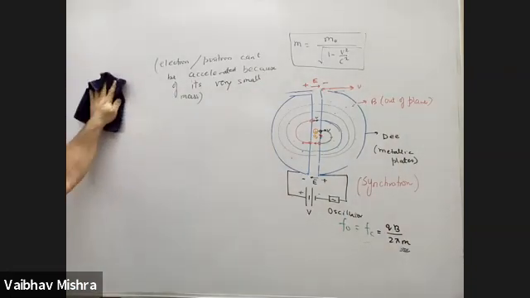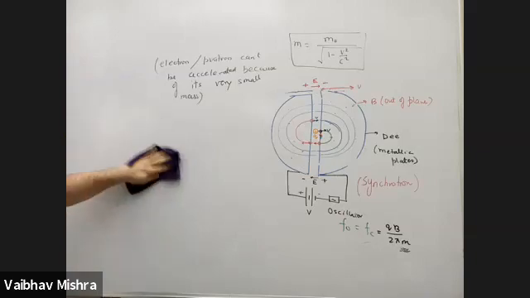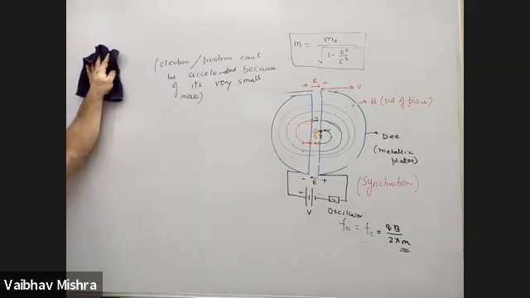Perfect. ठीक है, आगे बढ़ते हैं. Next is magnetic force on a current carrying wire. Magnetic force on a current carrying wire.